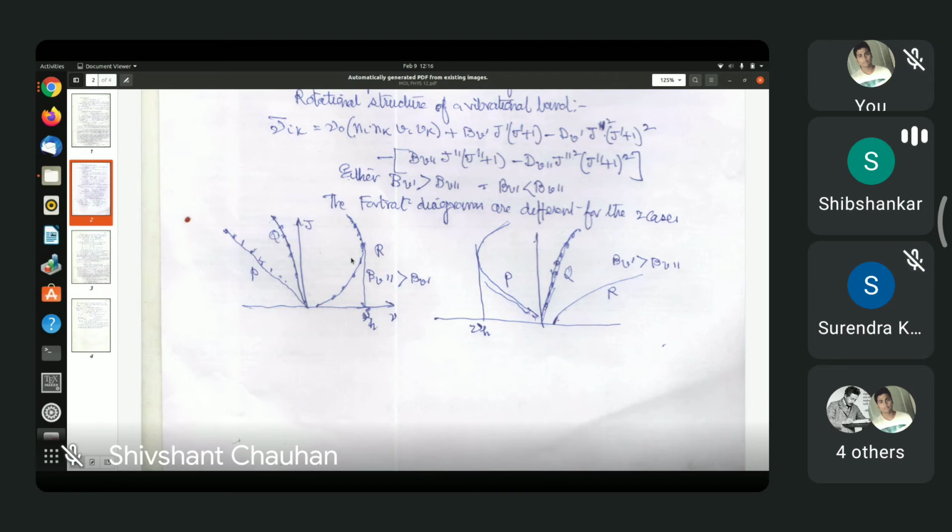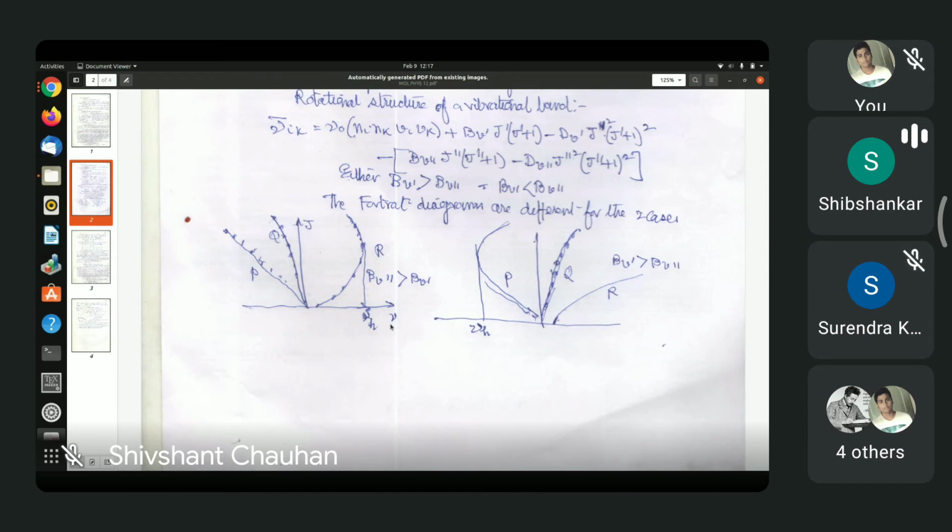See, what is the y-axis here? And what is the x-axis in these diagrams? The y-axis is J, correct? Yes. And the x-axis is the frequency. So we take J on the y-axis, and the x-axis is the frequency, and we plot the frequency of the lines for different J's.